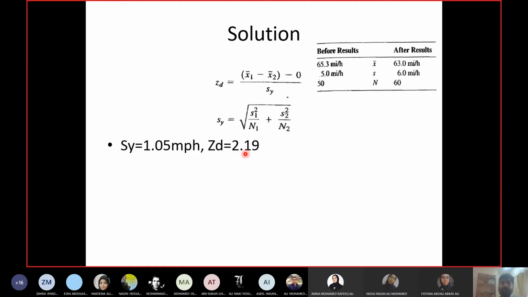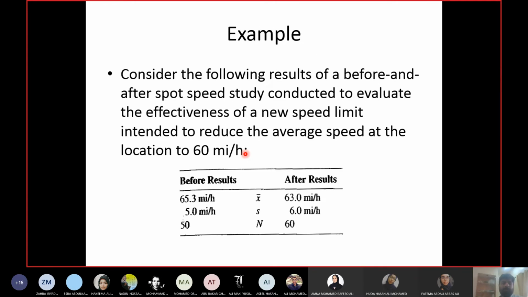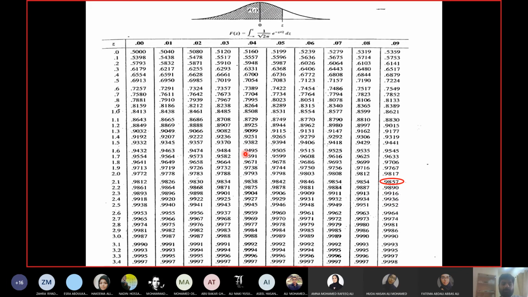Then you go to the Z table and find out what its probability or chance is. Again, 2.1 will be taken from the first column, so 2.1 is here, and then 0.09 for 2.19, right? So the second decimal place is 0.09, which means the last column. So in this row and the last column, the probability of 2.19 is 0.9857, which means 98.57%, which is more than 95%.